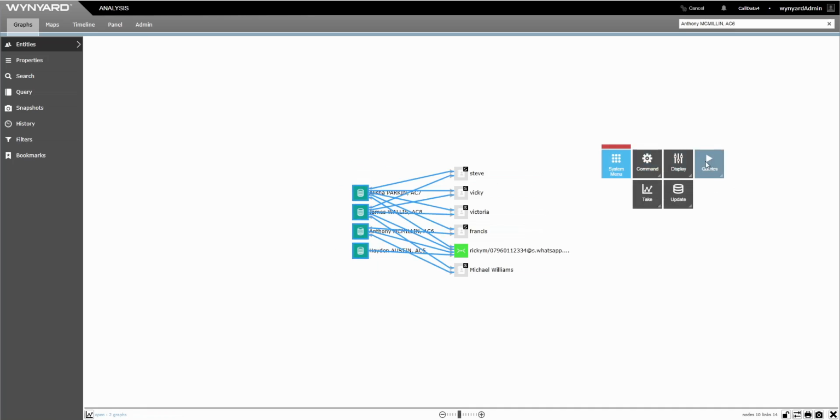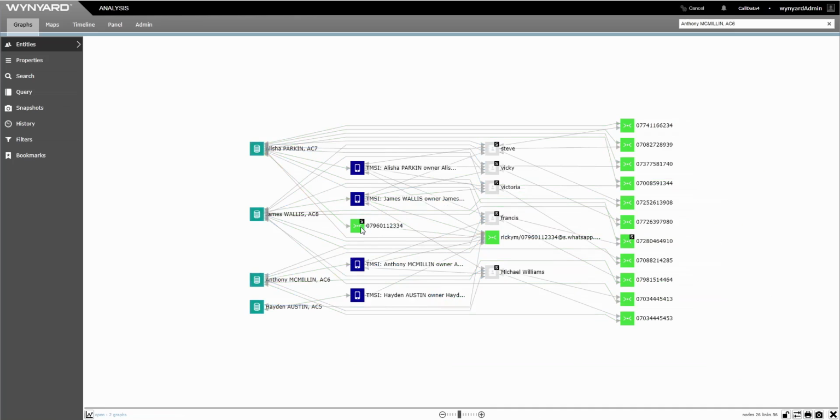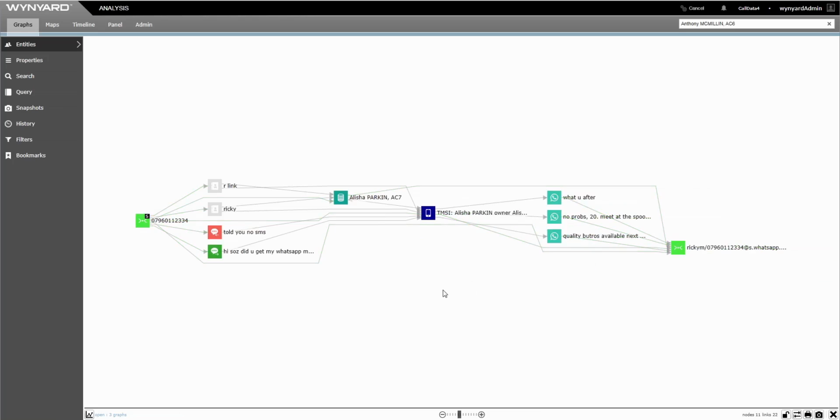Drilling down a layer further, we see that the previous number of interest is also linked to one of the traders. By bringing the WhatsApp ID and the associated number across to a new graph, we can interrogate the associated communications between the number of interest and one of the traders. Here we see SMS messages represented on the left and WhatsApp messages represented on the right.